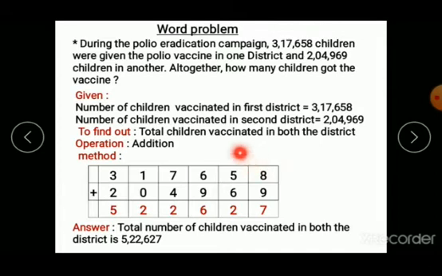So 1 plus 5 6. 6 plus 6 12. 12 ka 2. 1 will be carry. 6 plus 1 7, 7 plus 9 16, 16 ka 6, 1 will be carry. 7 plus 1 8, 8 plus 4 12, 12 ka 2, 1 will be carry. 1 plus 1 2, 2 plus 0 2, no carry. Next 3 plus 2 5. So what answer we have got here?